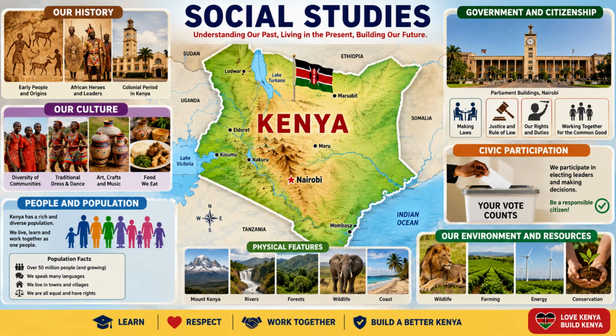We are also going to have social studies, and it may include maps, history, governance, population, culture, environmental issues, all these things that you have been learning in social studies. Also check out our channel for social studies KJSEA papers.